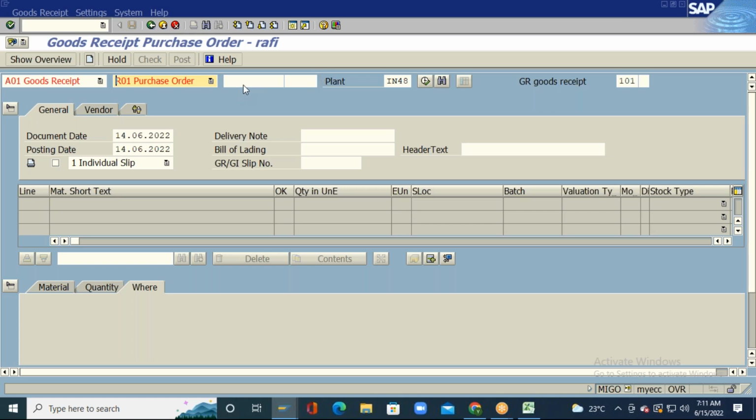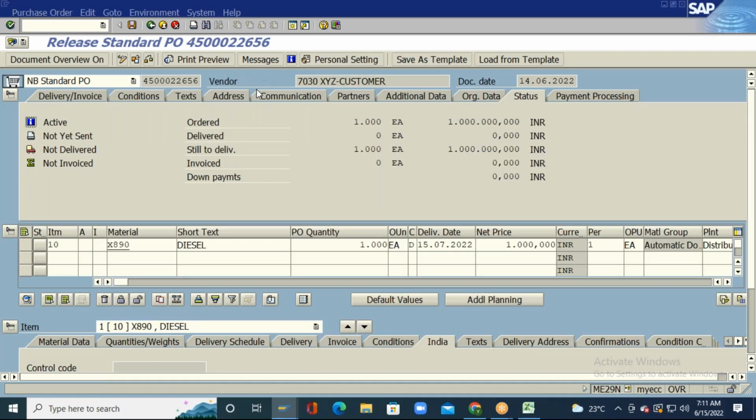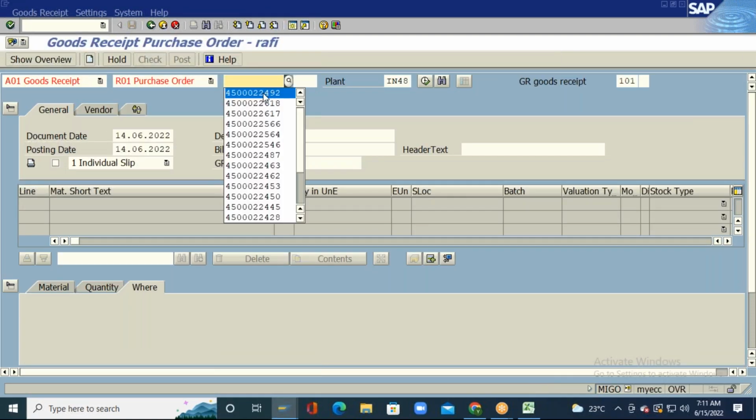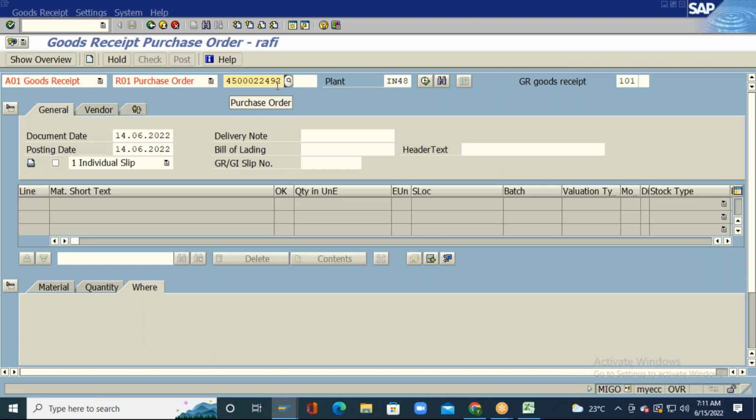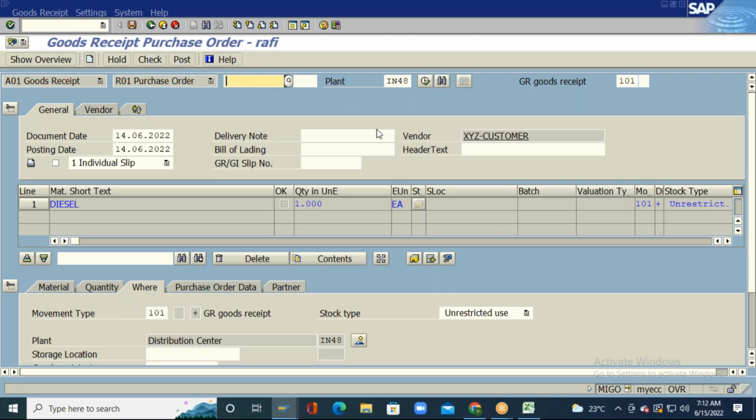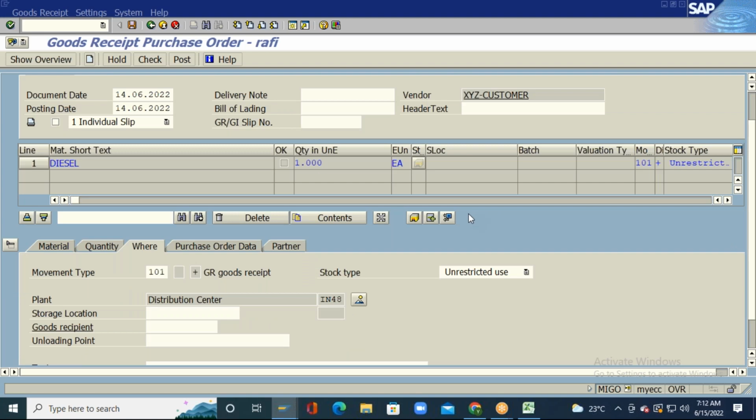So I need to enter a purchase order number over here, that is 4500022656. So I just click on enter. Okay, so I am trying to do a goods receipt against a purchase order.